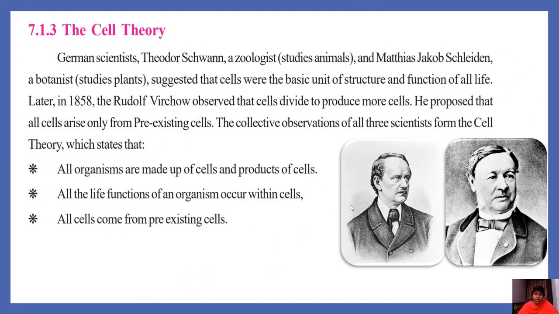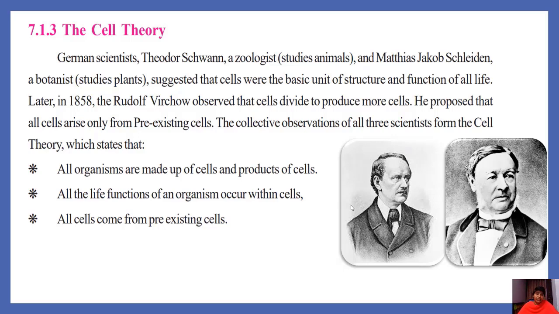Cell theory. After so much work in the field of cells and cell products, scientists found, especially German scientist Theodor Schwann, a zoologist who studied animals, and Matthias Jakob Schleiden, a botanist who studied plants, suggested that cells are the basic unit of structure and function of all life. So they proposed the cell theory first, but they did not tell about the origin of new cells, how they are produced in our body.